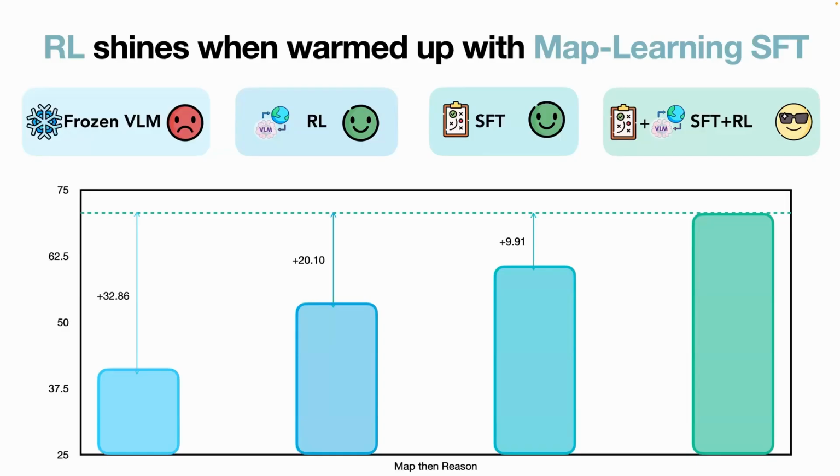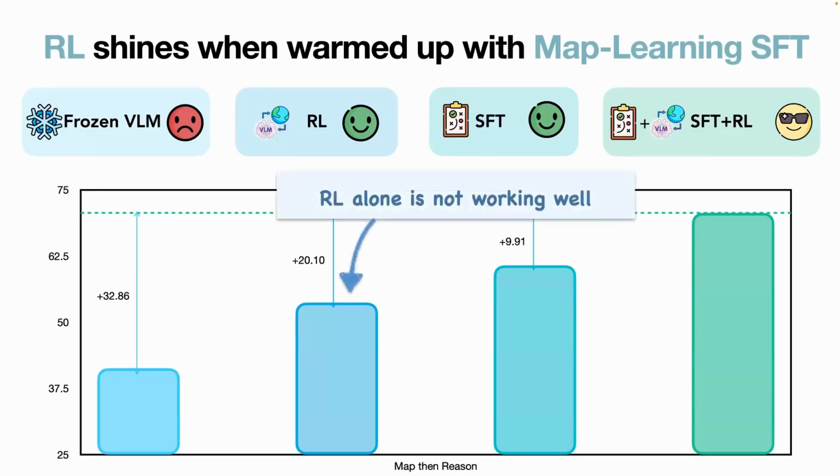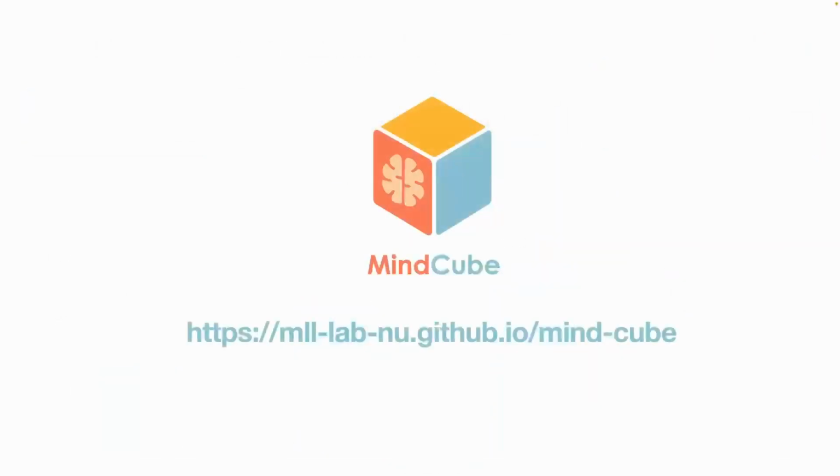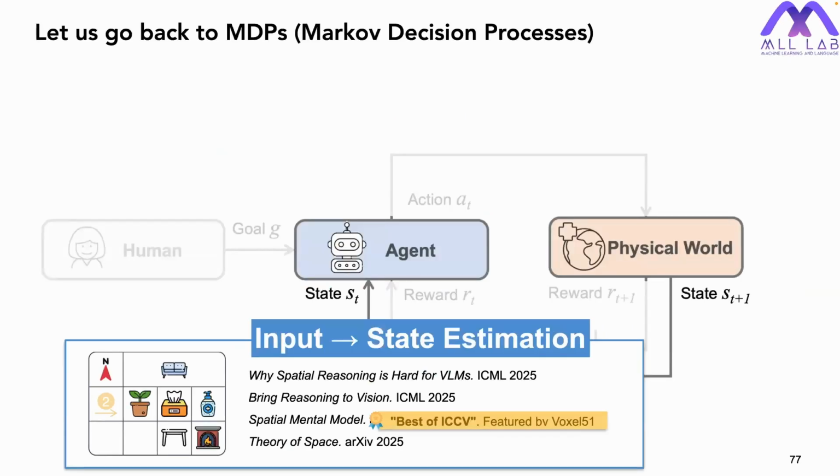So we can see here, if we don't demonstrate good performance in reinforcement learning, maybe there is something we can do to help the model reason so it can actually achieve good results. RL alone is really not working well, but we need the map SFT data to help the model learn to build the map and then reason over the map. So this is the first work I want to introduce, where we try to reason in space, especially to understand how the model can do state estimation.